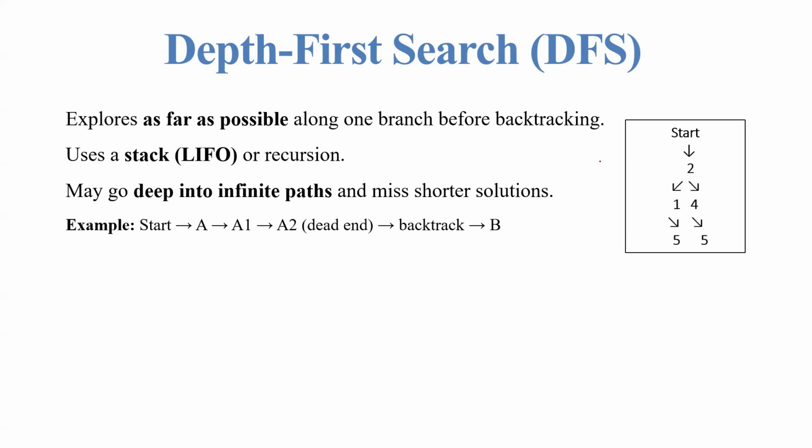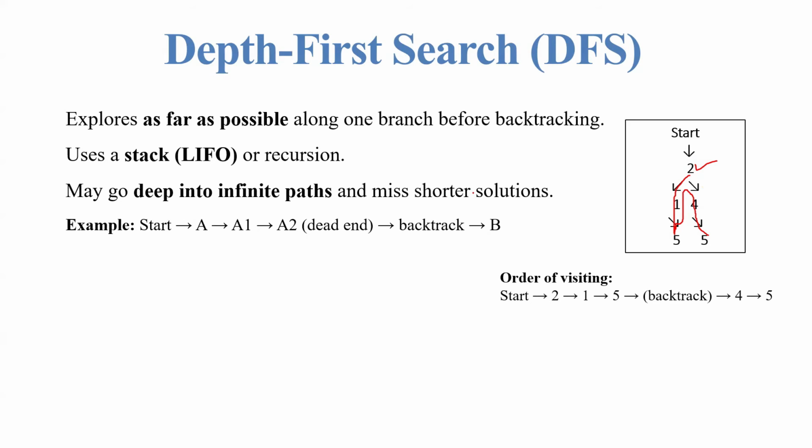So here you can see how it works. It will start from 2, it will go to 1, it will come to 5. So that is the dead end, right? So again it backtracks and it will come to 4, and after 4 it comes to 5. Okay, so this is how it is going to work.